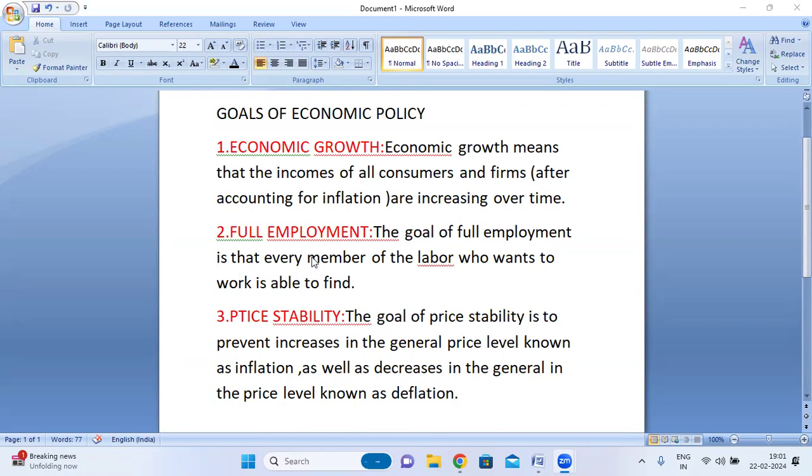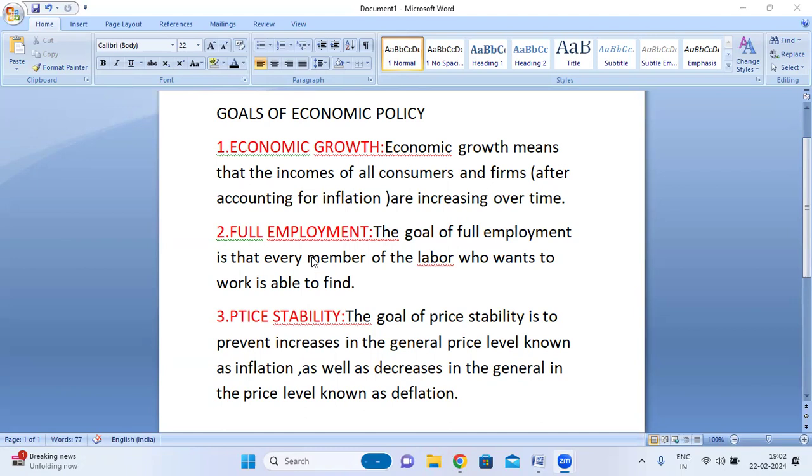The effectiveness of economic policies can be assessed in one of two ways, known as positive economics and normative economics.